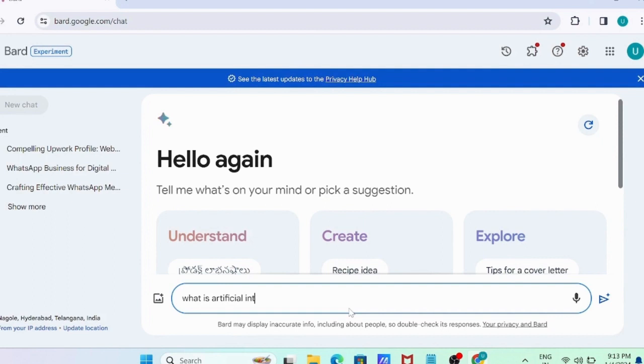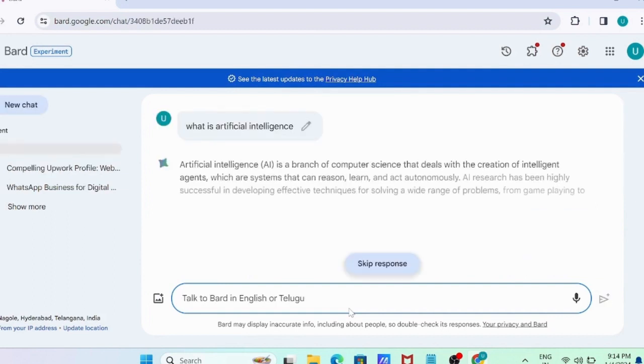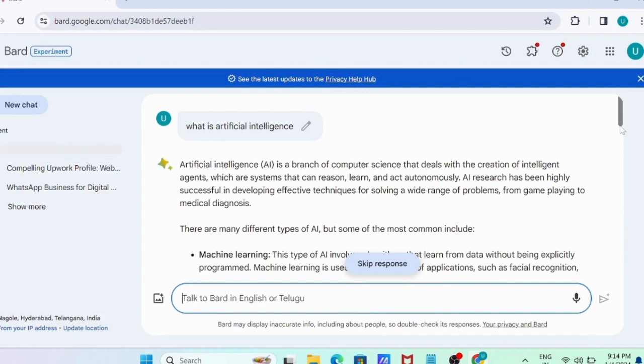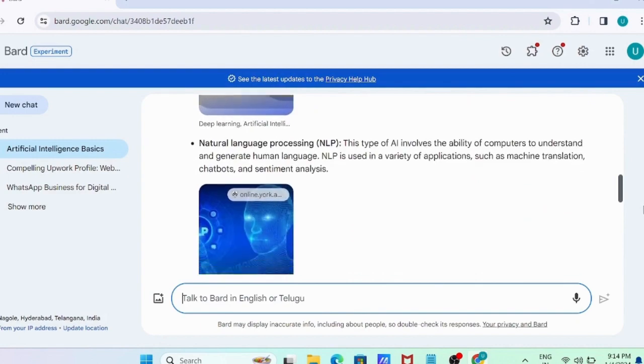ChatGPT writes something whimsical and emotional, while Bard gives us a philosophical and introspective take. You can see the difference clearly here between the previous response given by ChatGPT and the response given by Bard.